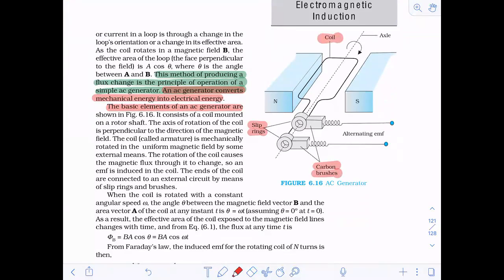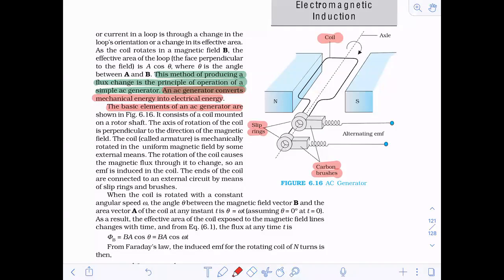Okay. This is a coil and these are the magnets. These two are the magnets. So these are the only main components: the armature coil, then magnets, then slip rings, and then carbon brushes. These are the main components of the AC generator.